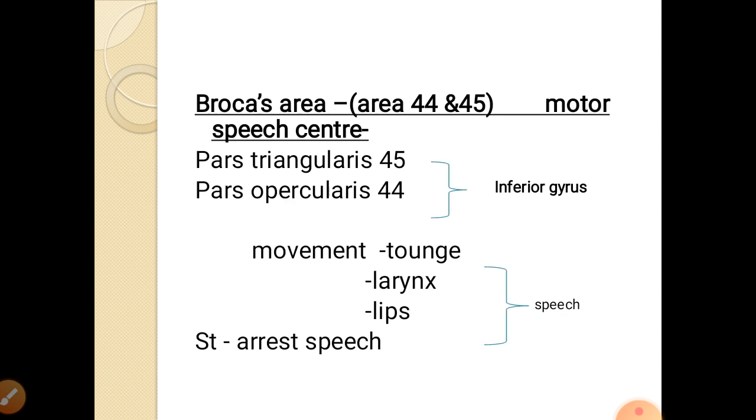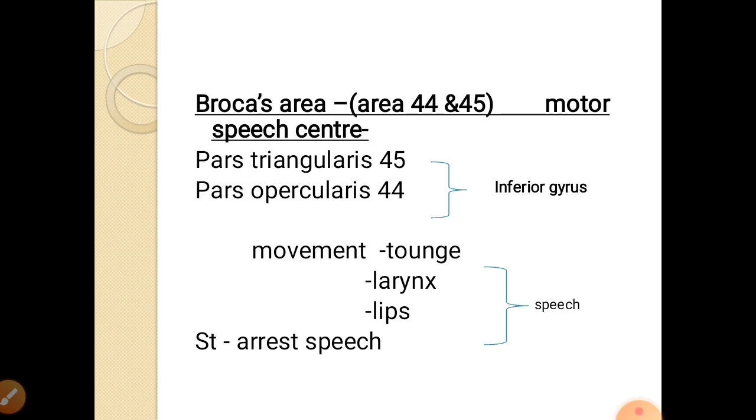Then in the lower part of this motor area, area 44 and 45 are there. This is Broca's center, center for speech, also called the motor speech center. The area 45 is there in pars triangularis, area 44 is there in pars opercularis.